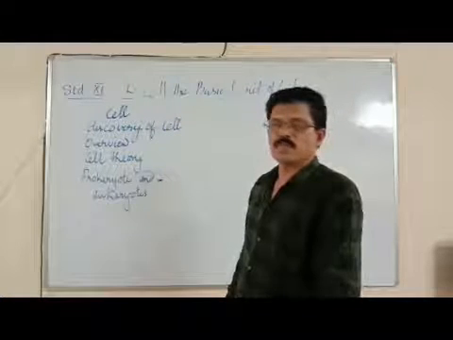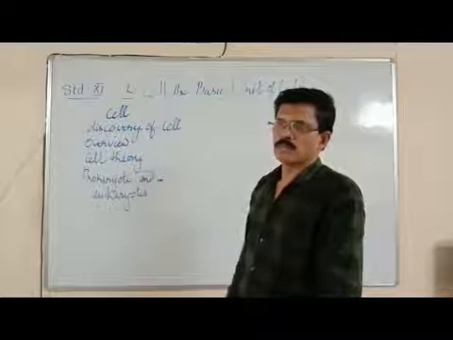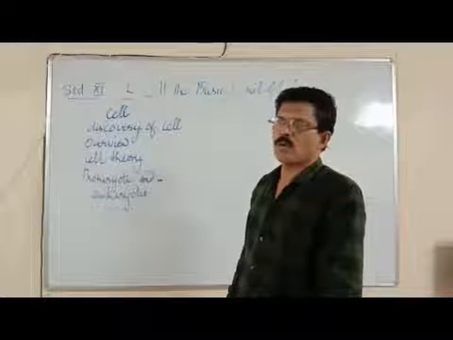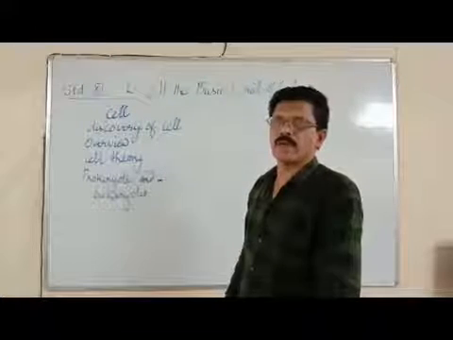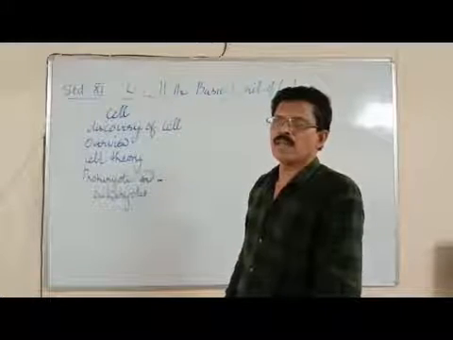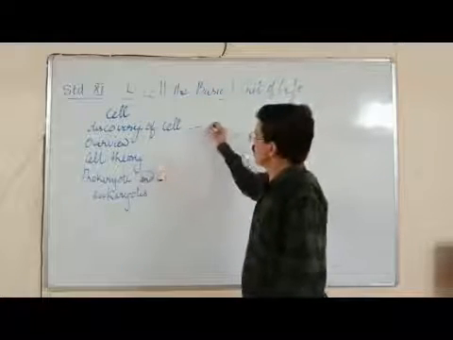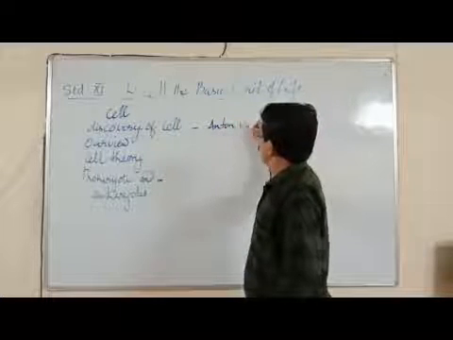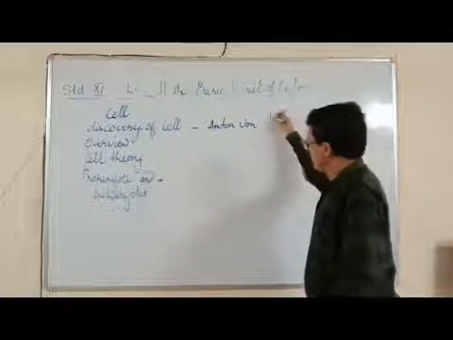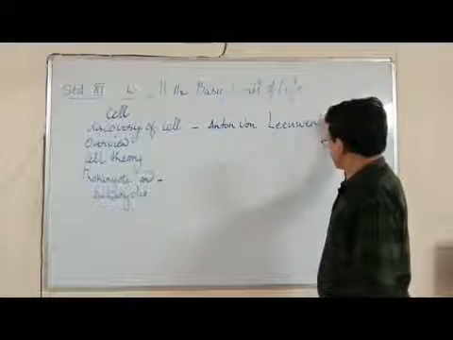Now if you consider the nature of the cells, cells are of many kinds, but whatever it was, it was discovered by a scientist called Anton von Leeuwenhoek.